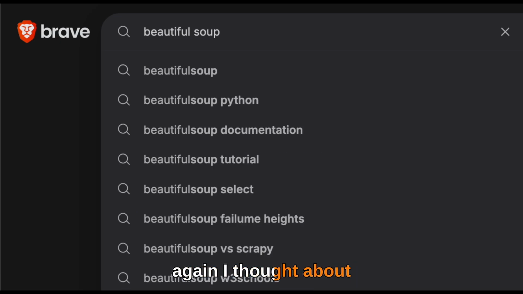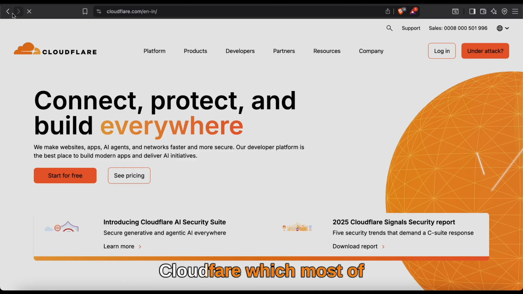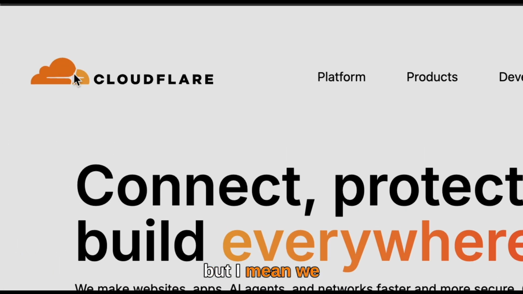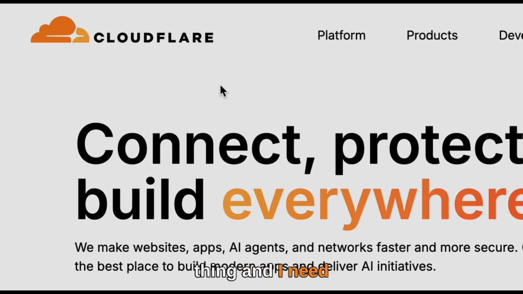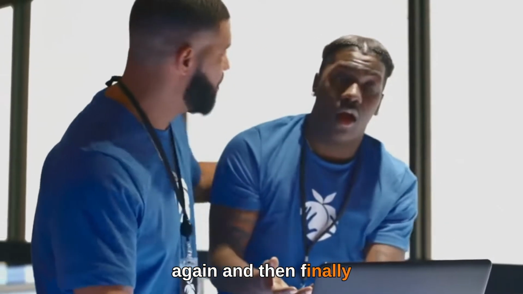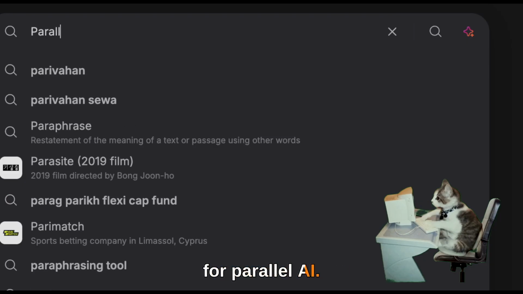But then again, I thought about the possibility of having to tackle Cloudflare, which most of the websites are behind. But I mean, we do have a chance, which occasionally happens, but that is a whole different thing. And I need to design a script in a way I need to bypass all these things, which is not the kind of effort I want to take. So I did my research again, and then finally it clicked. I got the thing that I'm looking for, Parallel AI.